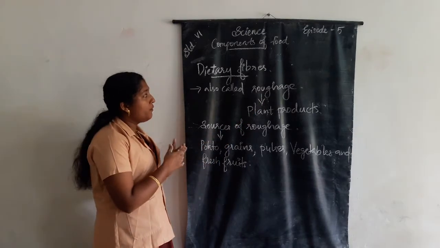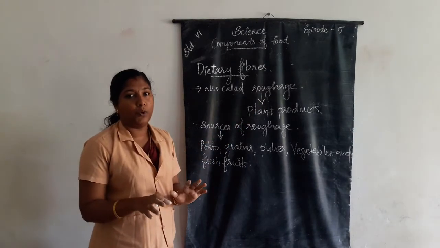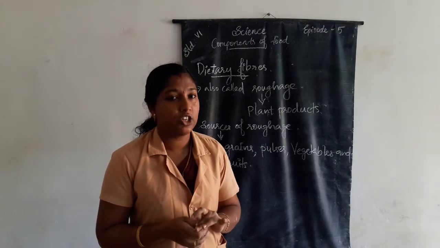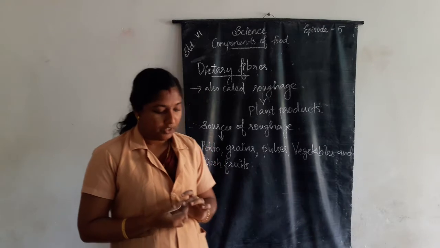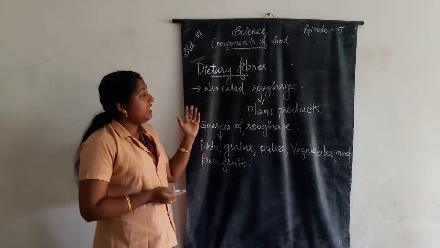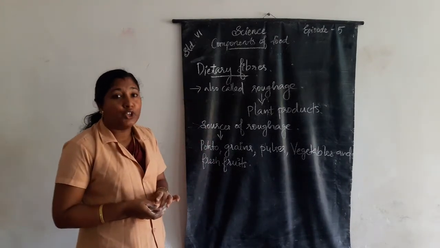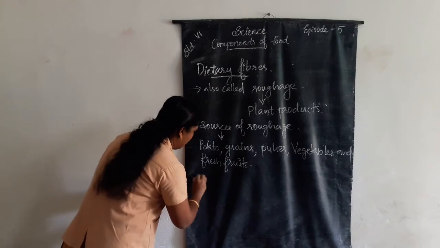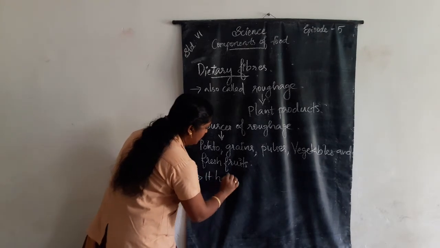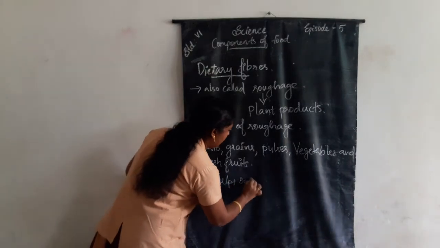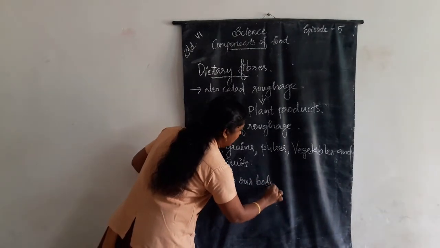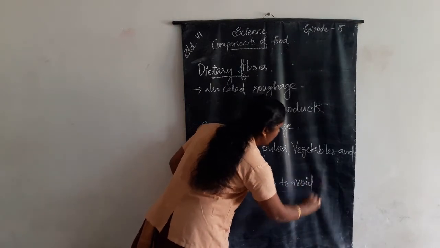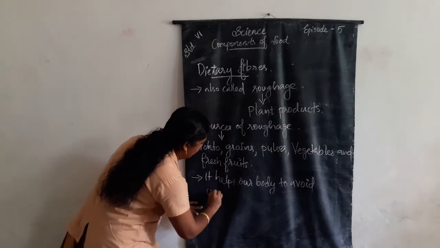Roughage does not give nutrients to our body, but it is an essential component for our body. It helps our body to avoid undigested food.